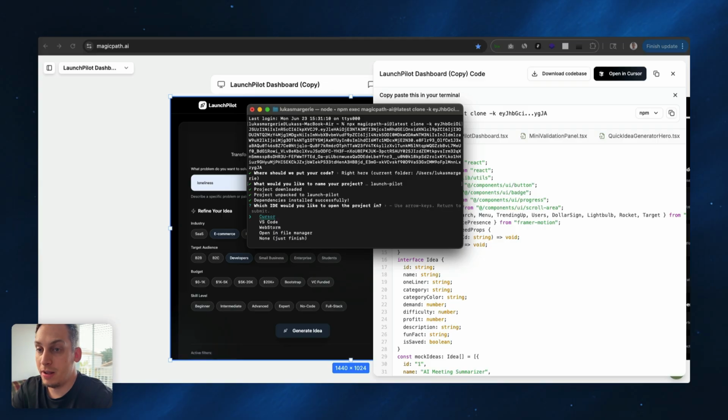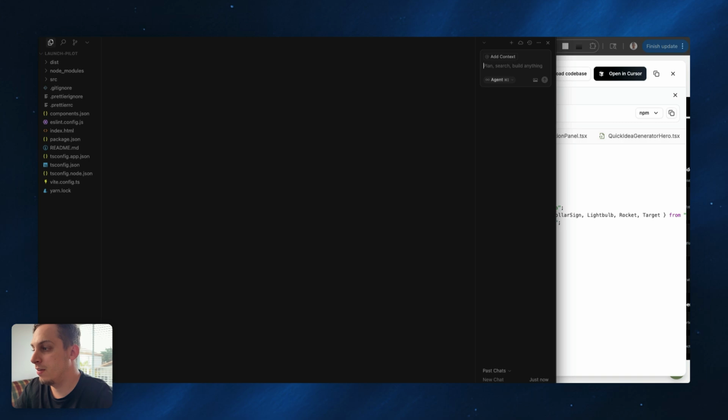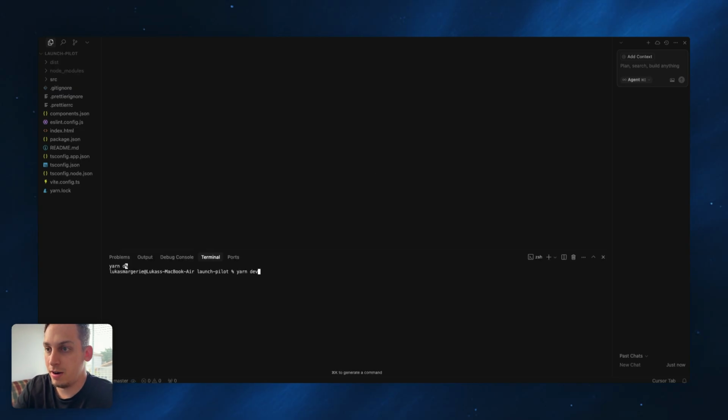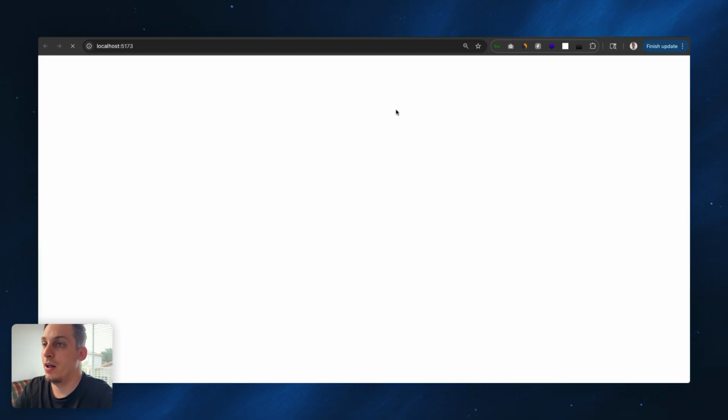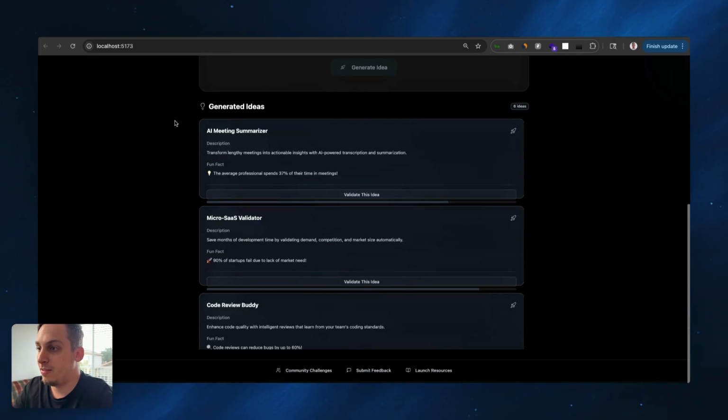Now it installs the dependencies using Yarn, so that means you're going to have to run yarn dev to run your project locally. And then we click on enter to open the project inside of Cursor. And now, as you can see, it starts to open just like this, with just a couple of clicks, and voila, we have it, right? So if I just go down here and type in yarn dev, click on enter, and wait a second or two for this to load, we get our localhost open, and you can see our Launch Pilot dashboard now live on our local machine, right? So that's the first step.